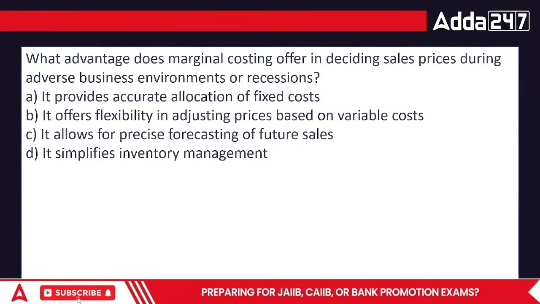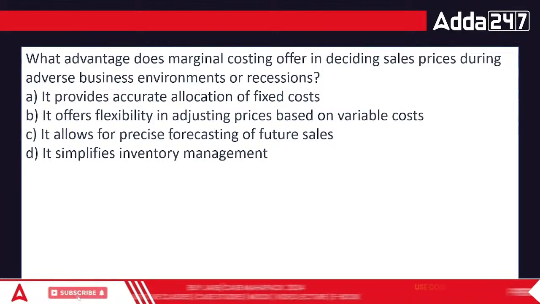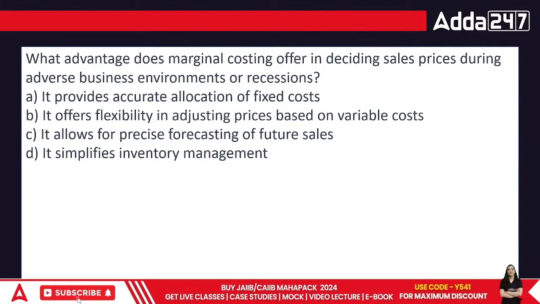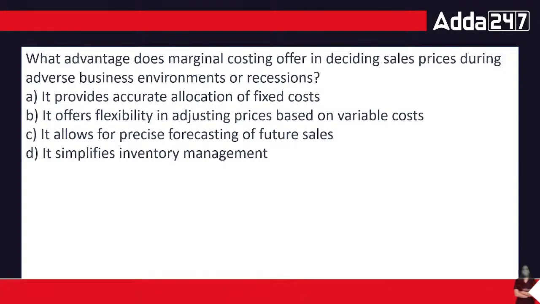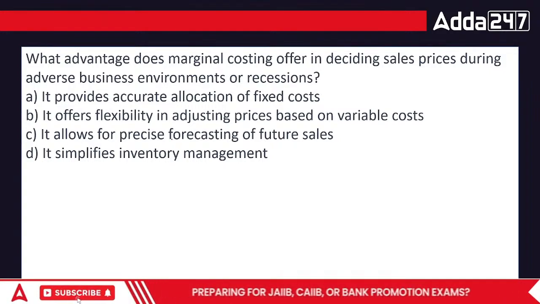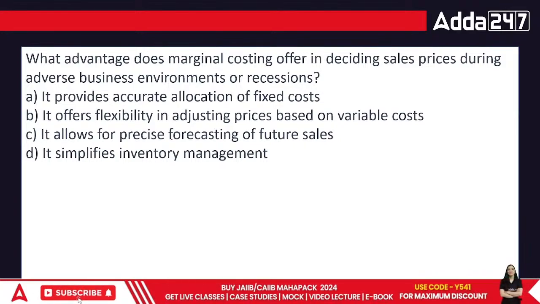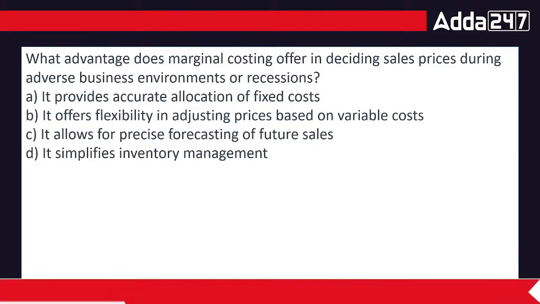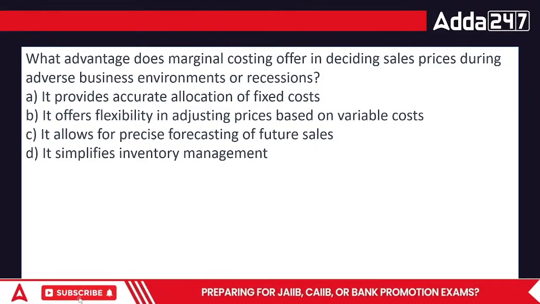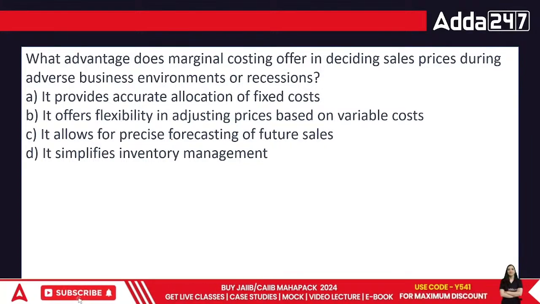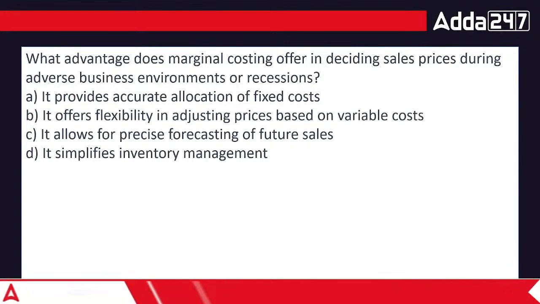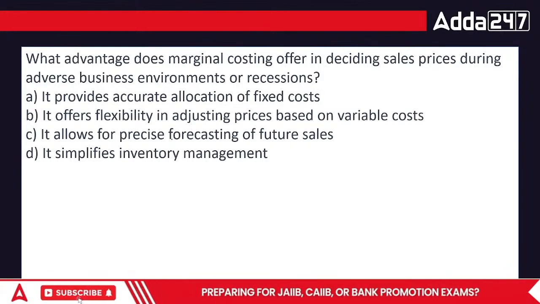It provides accurate allocation of fixed cost. It provides flexibility in adjusting prices based on variable cost. It allows precise forecasting for future sales, or last, it simplifies the inventory management. Achha, when we talk about this, it has nothing to do with inventory management. Inventory management is material costing. Okay? To be very honest, there's only one thing that fits here. The material costing is different.